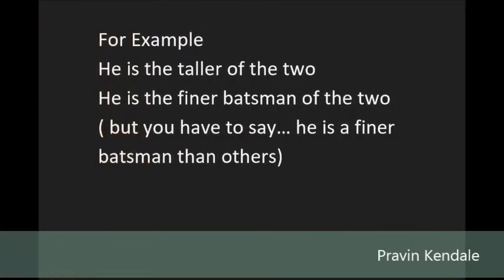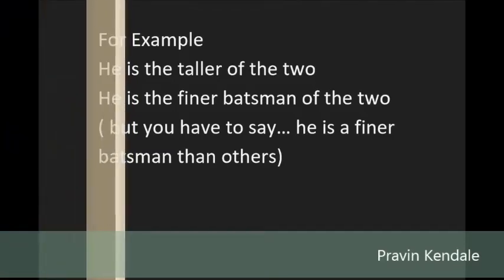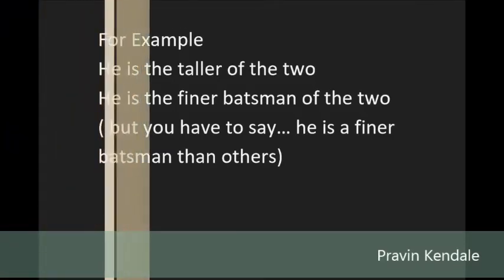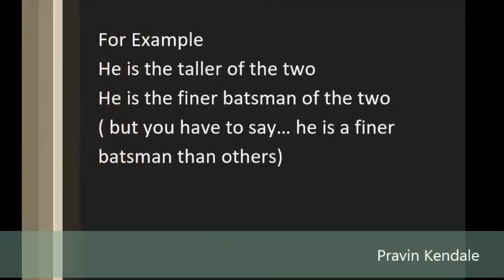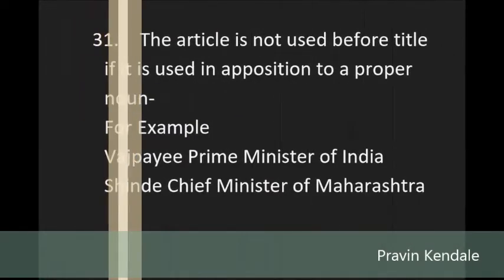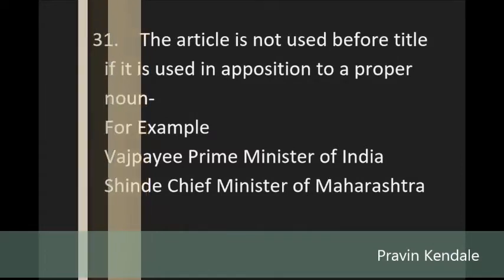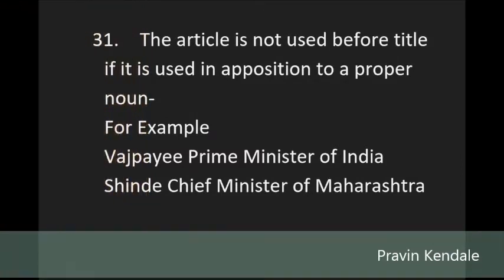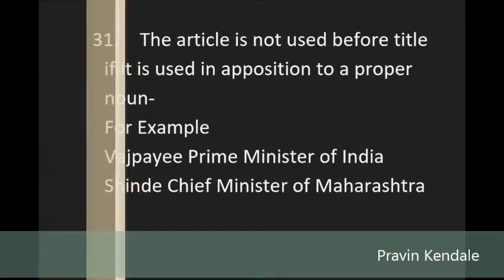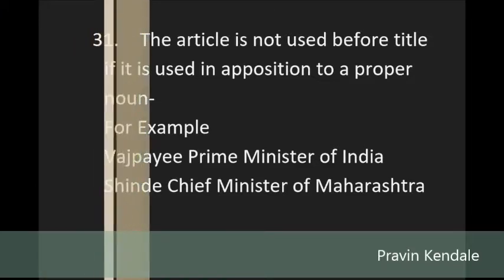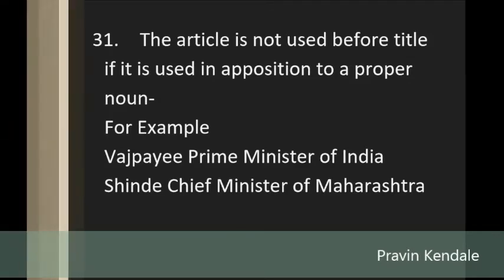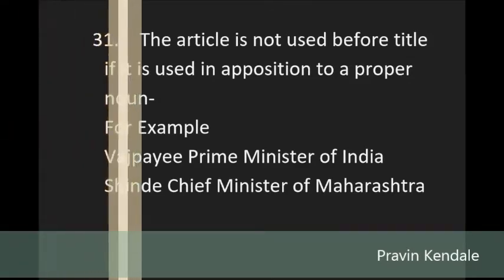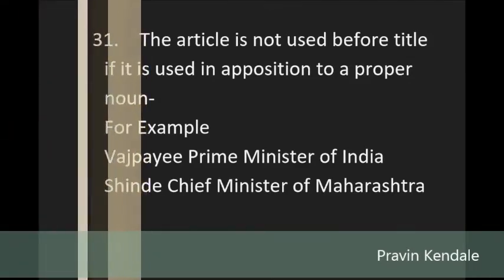31. The article is not used before title if it is used in apposition to a proper noun. For example, Vajpayee, Prime Minister of India. Shinde, Chief Minister of Maharashtra. 32. The is used in place of a possessive adjective before the names of parts of the body. For example, I hit him on the elbow. I hit him on his elbow is wrong.